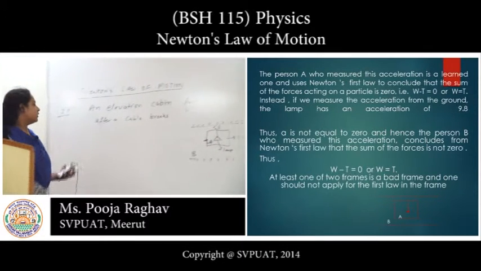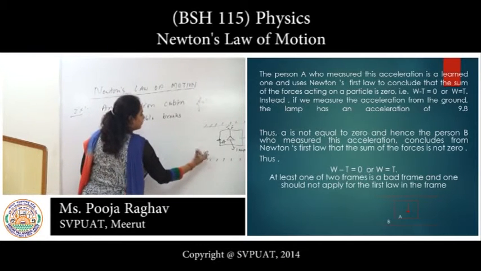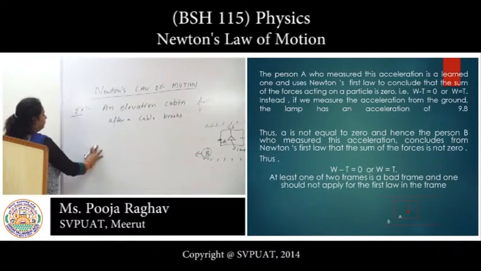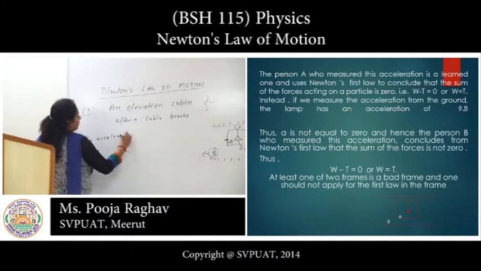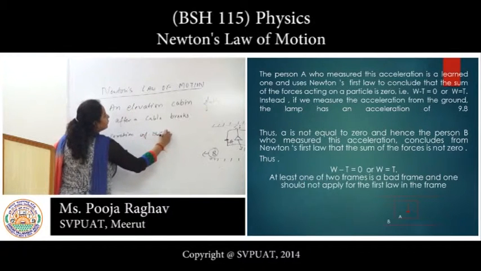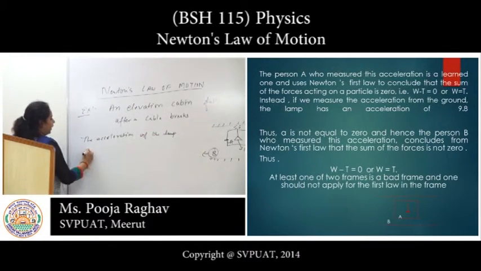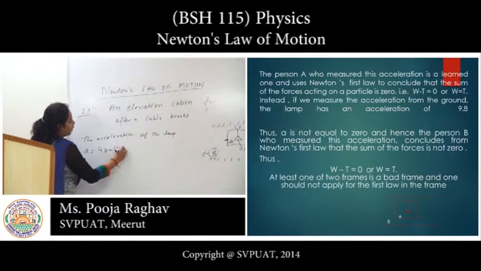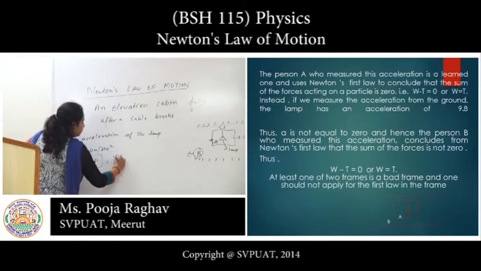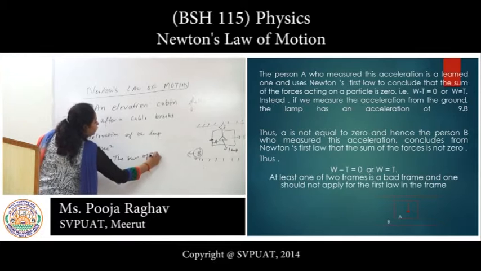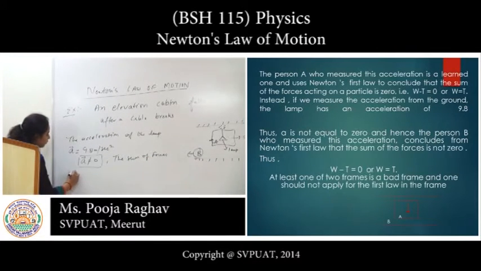Now we have to discuss the case of person B. From Earth, the acceleration of the lamp is A equals 9.8 meter per second square. That means from Newton's first law, A is not equal to 0. Then the sum of forces, which is W minus T, is not equal to 0.